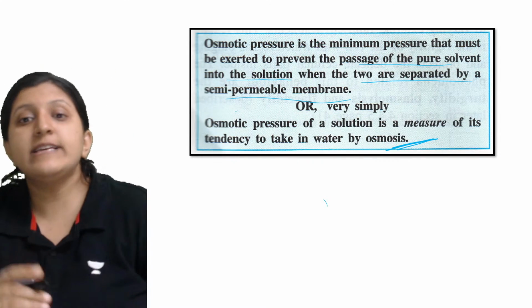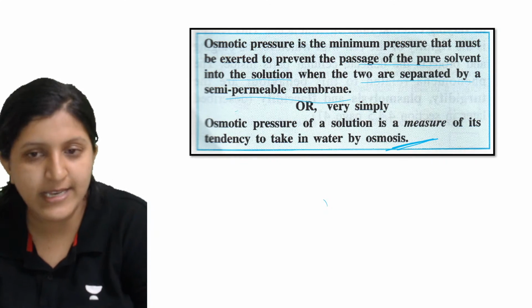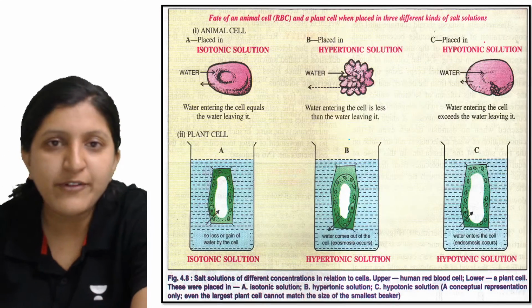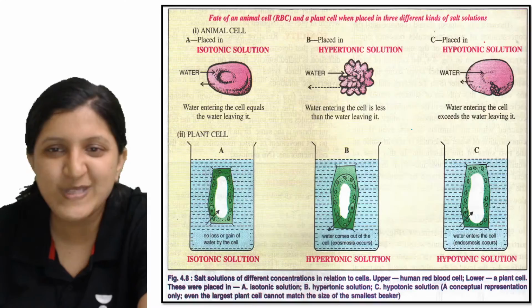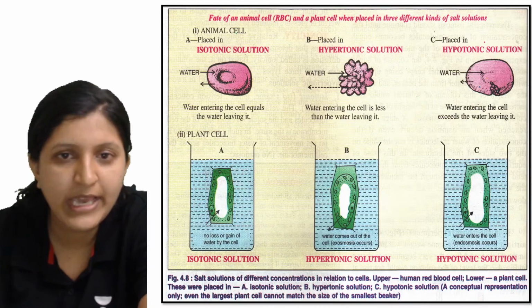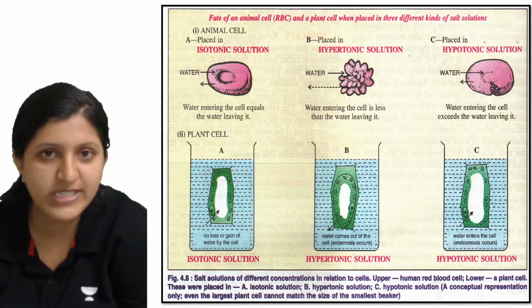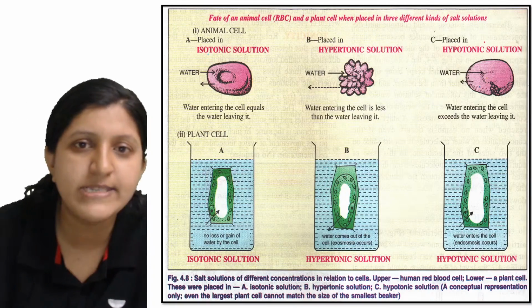Alright. So in this case, osmotic pressure of a solution is basically a measure of its tendency to take in water, that is, by osmosis itself. Now you can see the water that keeps moving inside. So this is with respect to the changes that are going to occur. Some examples are given.